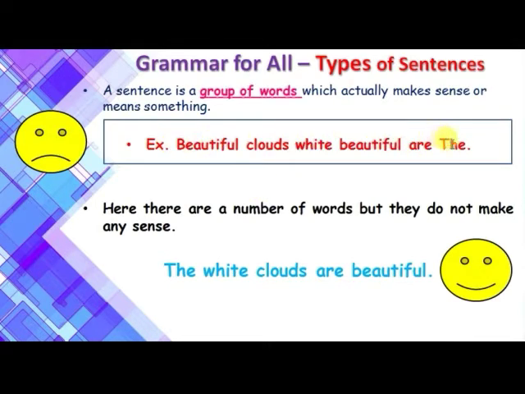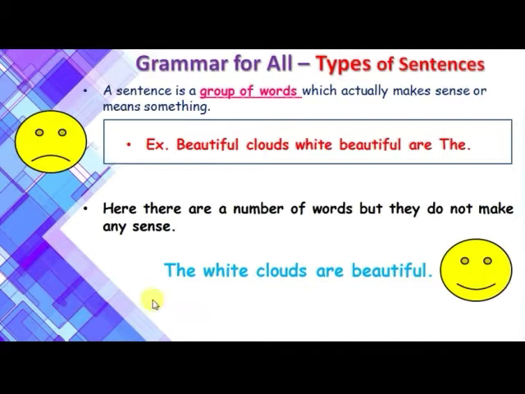These all are words, but do they make a sentence and does it mean anything? No. There are a number of words, but they do not make any sense. But when you look at this particular sentence, the white clouds are beautiful. When the group of words is arranged in a specific manner, which means something, this becomes a sentence.